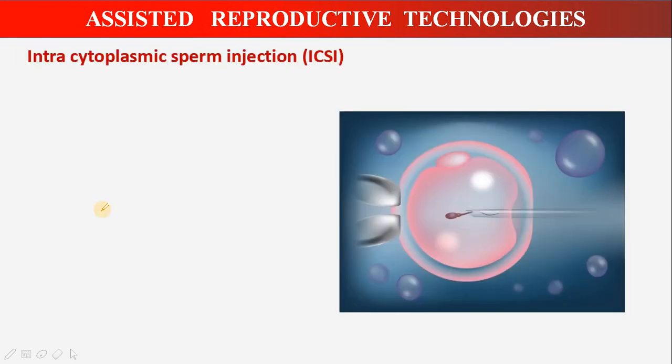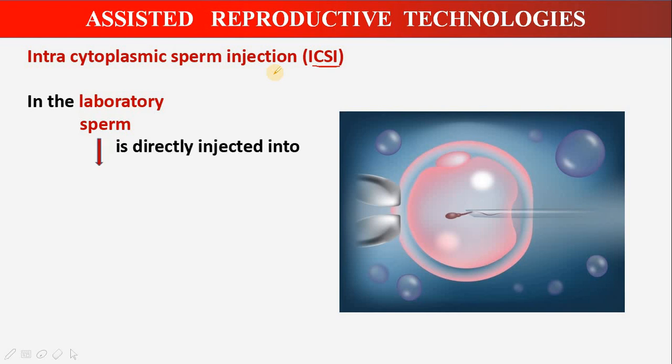Next, moving on to ICSI, or intracytoplasmic sperm injection. All these are also very important for 1 mark questions, as expansions and abbreviations are asked. So, intracytoplasmic sperm injection. Now this is simple to understand. It takes place in the laboratory. The ovum is collected, the sperm is collected, and then the sperm is directly injected into the cytoplasm of the ovum.